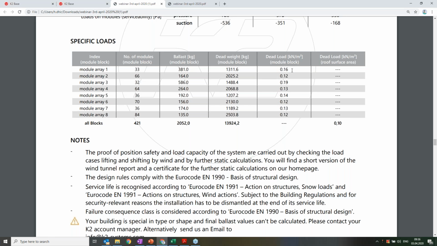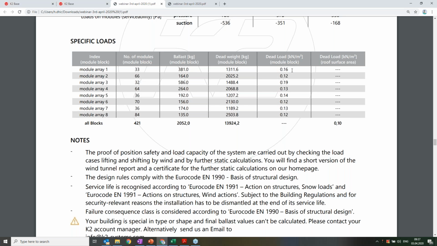I talked about in the beginning that planning is very important for solar PV projects. You can't afford to make an error in the planning, because if you make an error, the whole project gets disturbed. You will get a very bad name if you do very faulty planning. So please plan it very nicely. And one of the most important features is that K2, as a mounting structure company, doesn't take the responsibility of dead load.